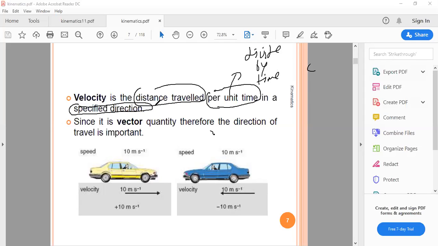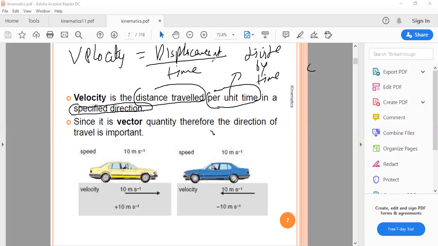So velocity is distance traveled in a specified time per unit time. So basically distance traveled in a specified time is what? Displacement, and per unit time means divided by time. So the velocity formula becomes velocity is equal to displacement over time. Is it clear? So the formula of velocity is displacement over time.